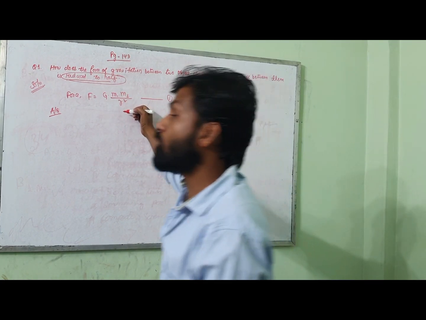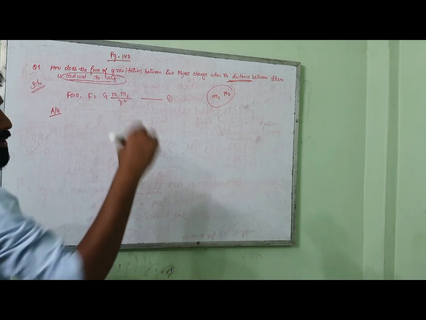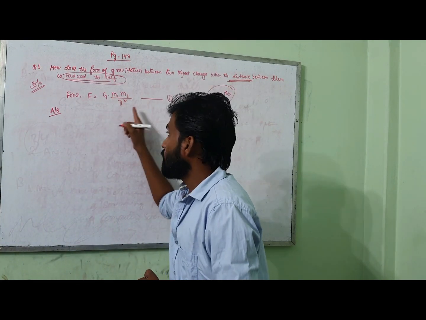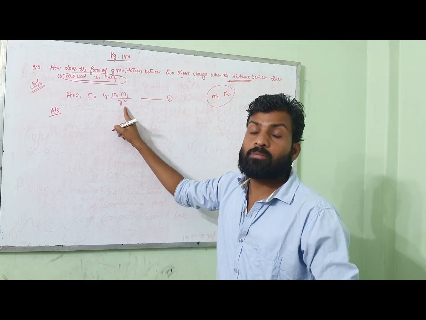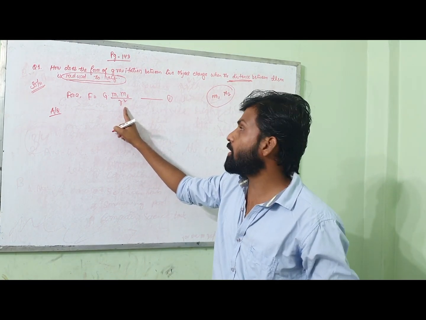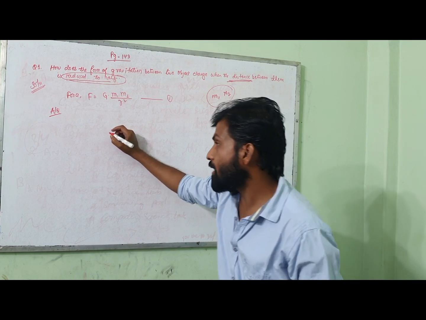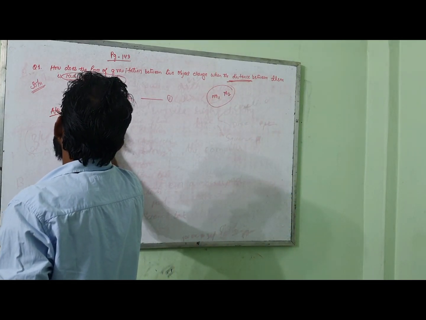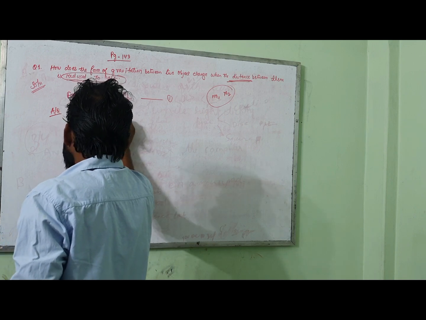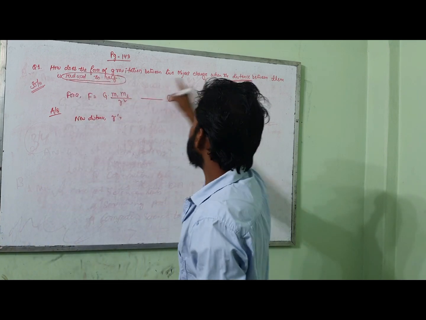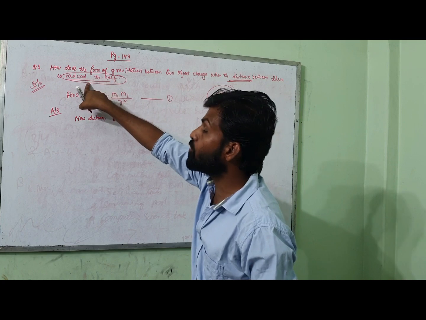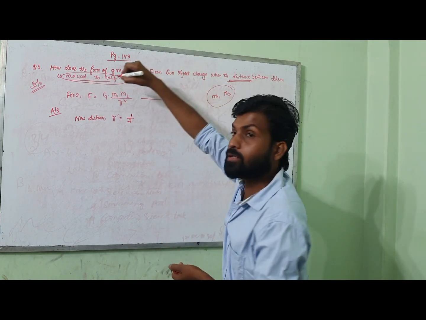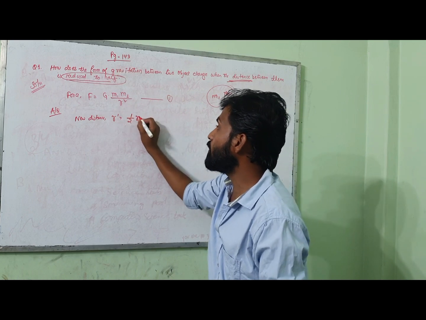So now let's see what is going to happen here. Since the distance has been changed, we cannot use the value as R here. We have to take some other symbol. You can take it R1 or R dash. So now you can write here new distance, that is R dash. What are they saying here? Distance between the objects is reduced to half. Half of what? Half of the previous distance. The previous distance was our R only.